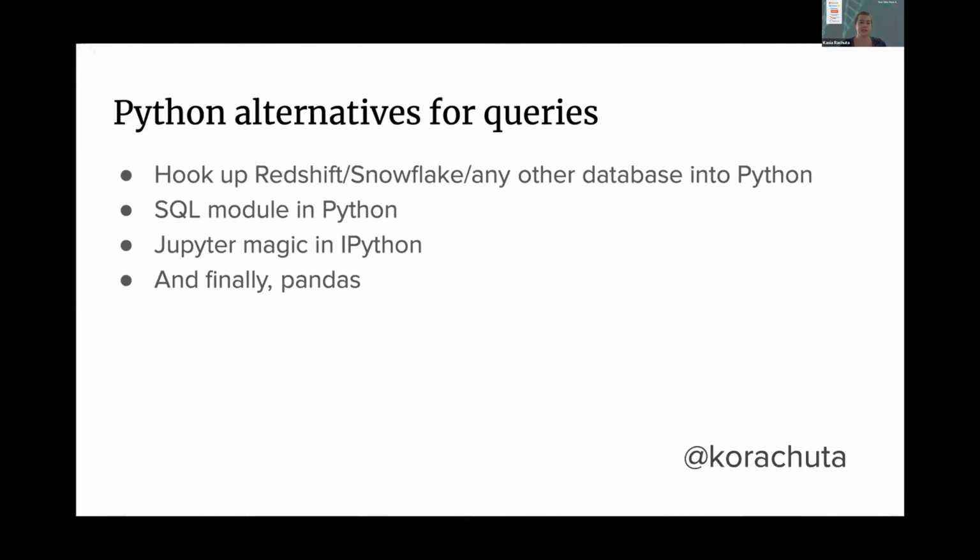You want to analyze some data. So what are some Python alternatives for writing queries in SQL? You can actually hook up Redshift or Snowflake or any other database that you have into Python. That might be quite time consuming, but it could allow you to write queries directly there. There's also a SQL module in Python, which I found to be a little bit underdeveloped. There's also Jupyter Magic and IPython that I couldn't quite get to work as well as I wanted it to. And finally, there's Pandas, which is arguably one of the most popular data science libraries out there.